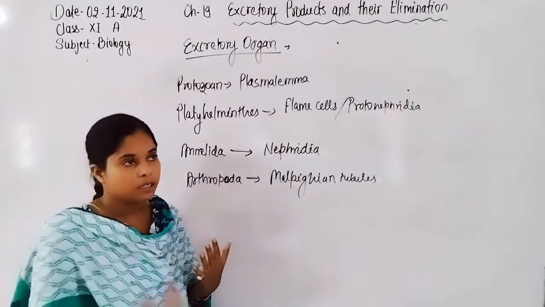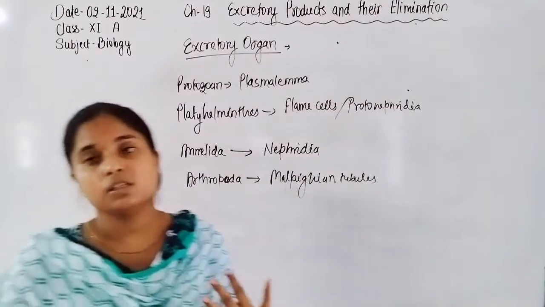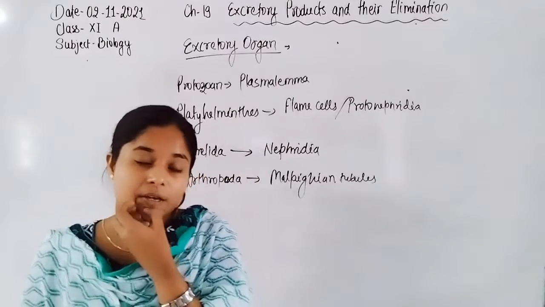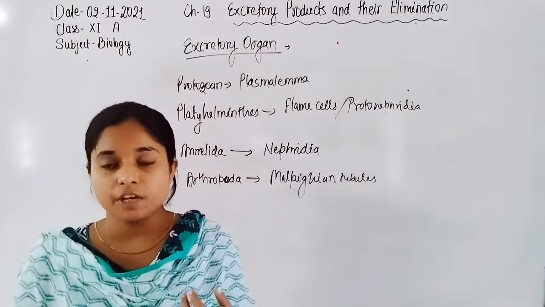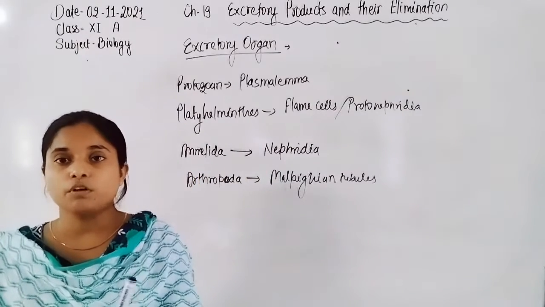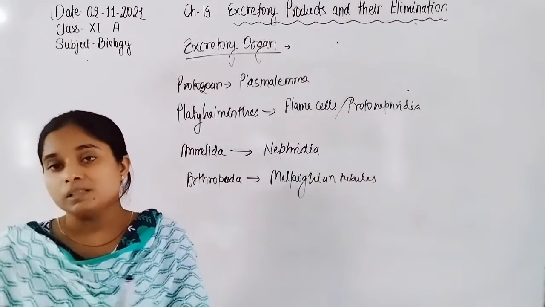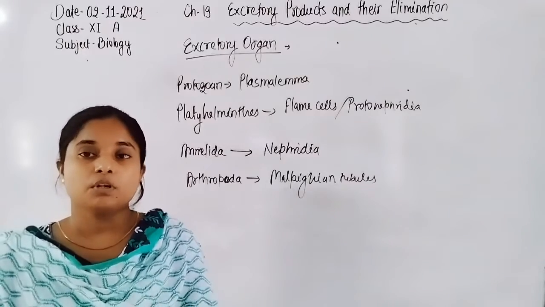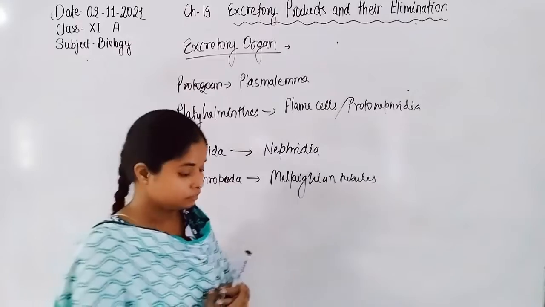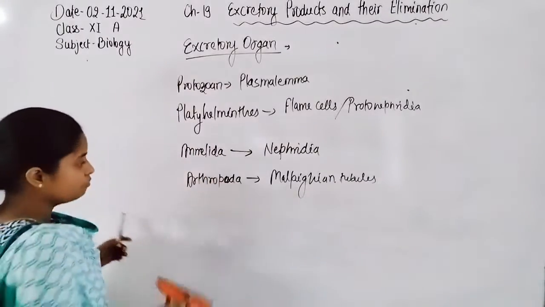Now in higher organisms, excretion is done by the kidney. Kidney plays an important role in the removal of nitrogenous waste, because it functions in the purification of blood and reabsorption of minerals and nutrients, because the organism belongs to a higher phylum.